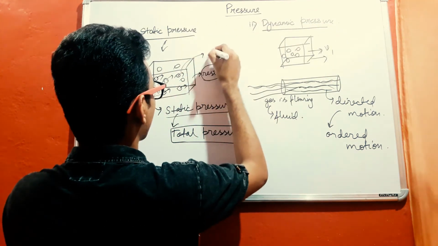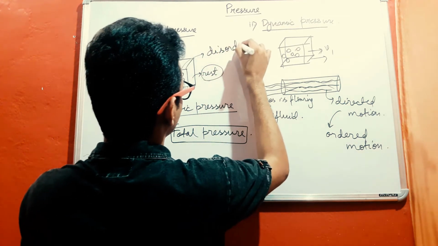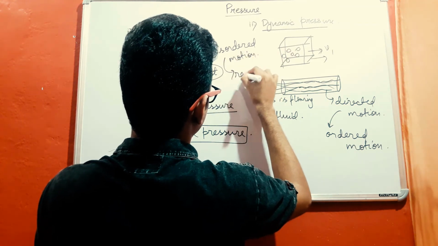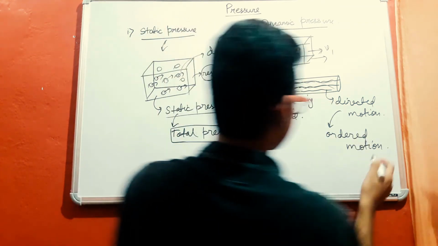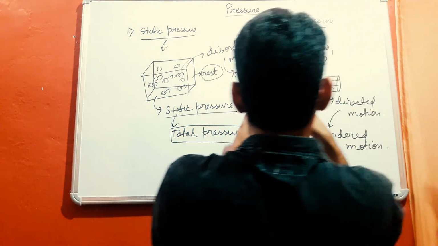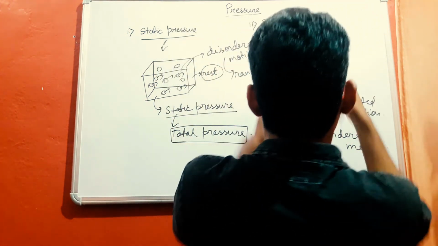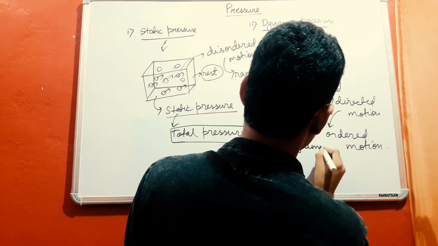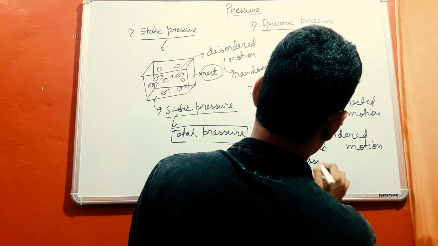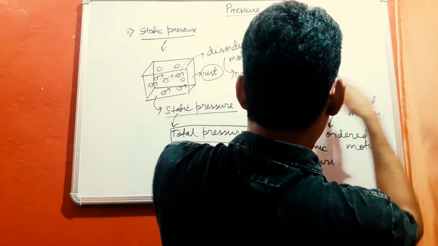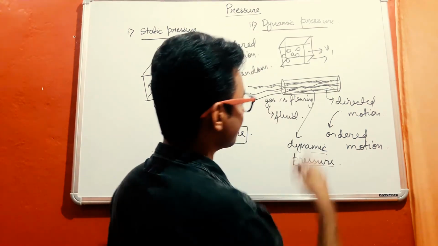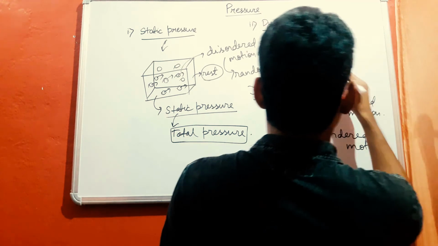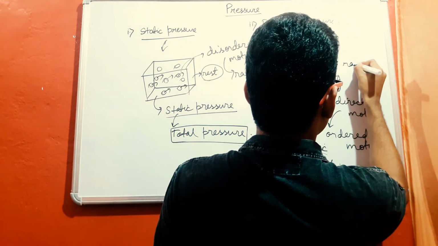So this is basically disordered random motion, disordered because it is random. And this is ordered motion, directed motion, because we have directed this fluid to flow like this, or this container to move like this. And this pressure is what is known as the dynamic pressure. So this is because of the ordered motion of the gas, or say a fluid. But even when we are directing the gas to flow in an ordered manner, there will be some random component of motion.